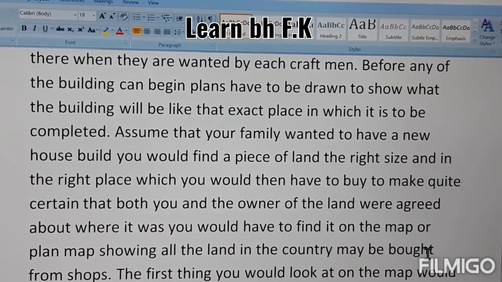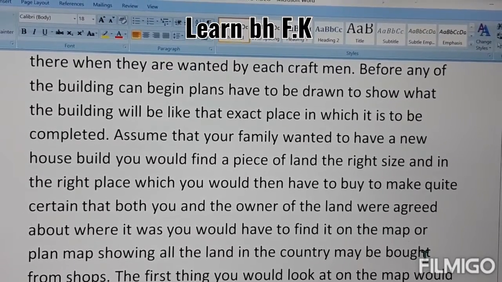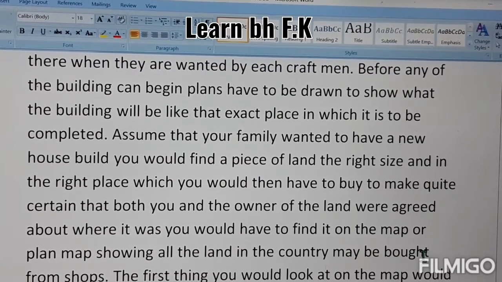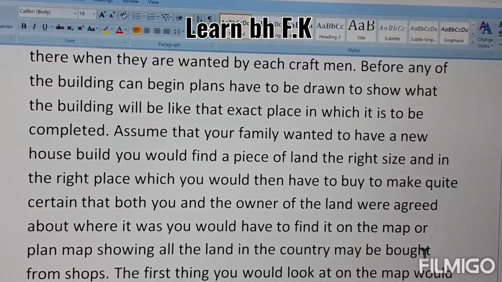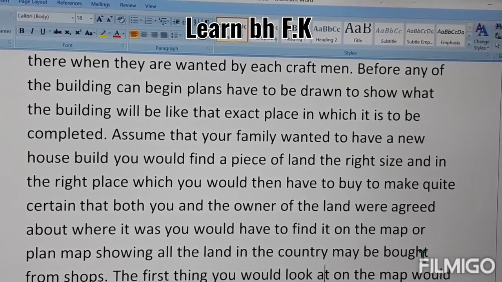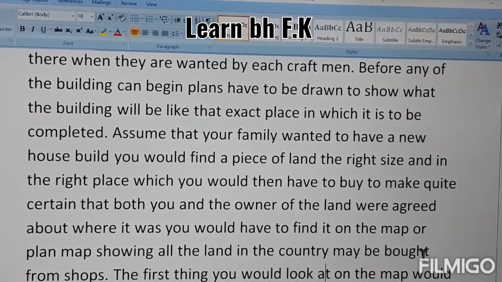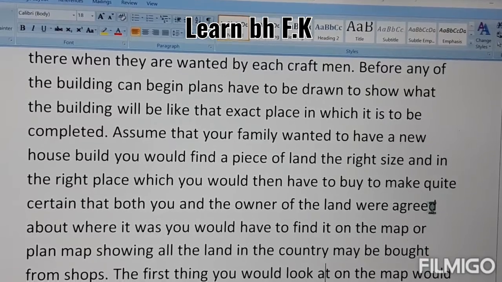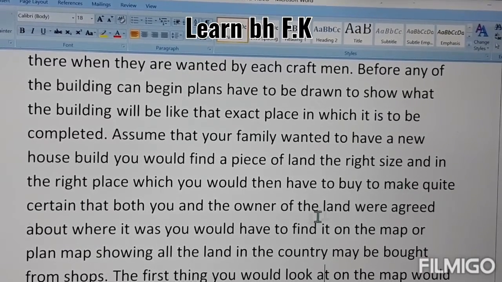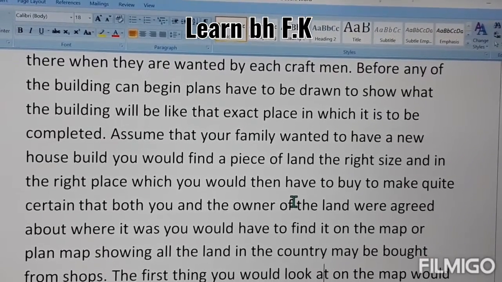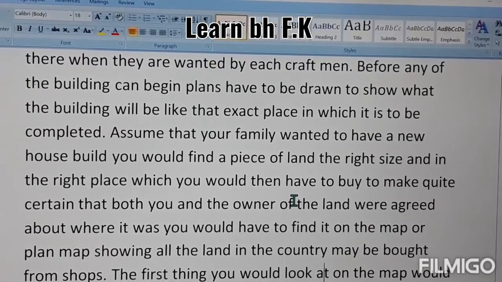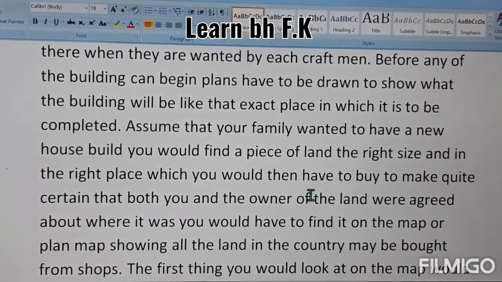First of all, before starting your work, what do you have to do? You have to choose the right size of plot or land and the right place for it before you start the work. And then you have to buy that piece of land. So how can you do this?